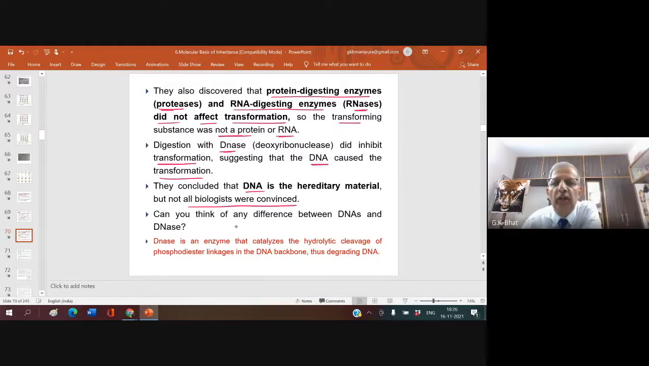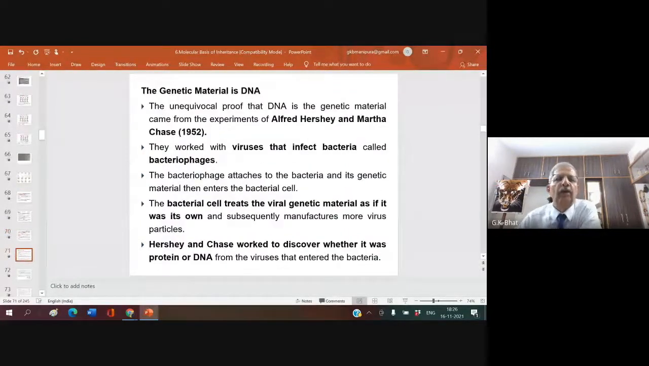Can you think of any difference between DNA and DNase? DNA is deoxyribonucleic acid. DNase is the enzyme. DNA, yes, is deoxyribonucleic acid. DNase is an enzyme, right? Now let us look into the genetic material is DNA.